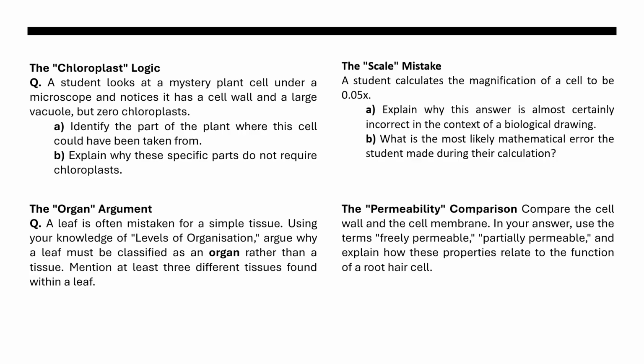Then the question on permeability comparison: compare the cell wall and the cell membrane. In your answer, use the terms freely permeable and partially permeable, and explain how these properties relate to the function of a root hair cell.